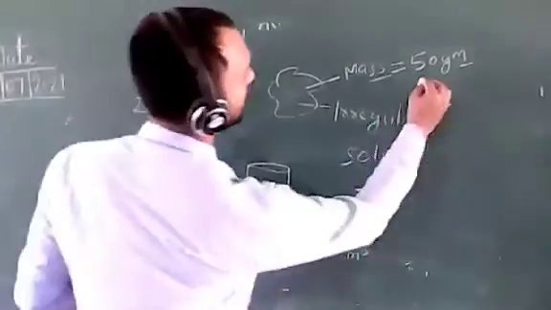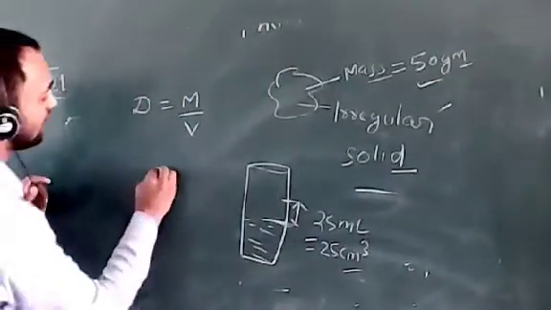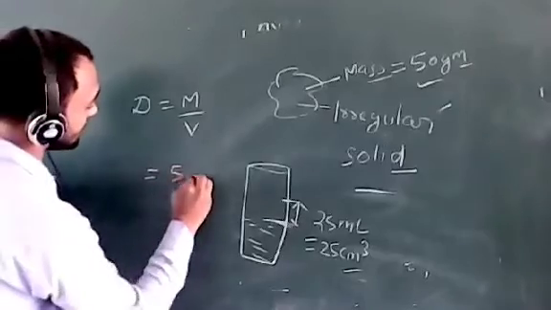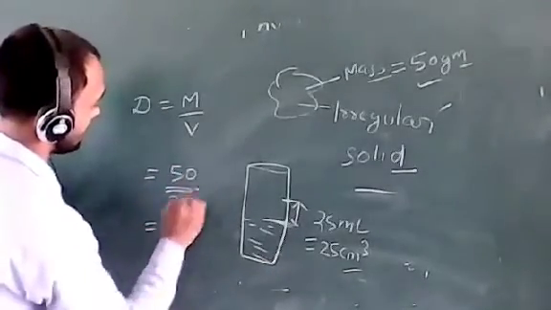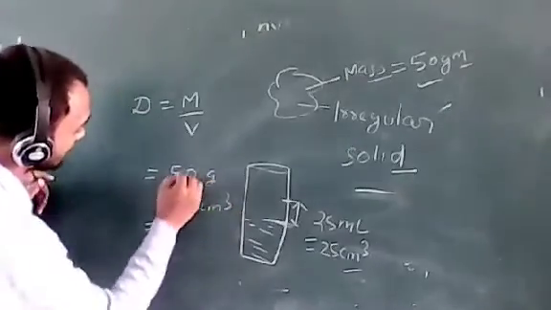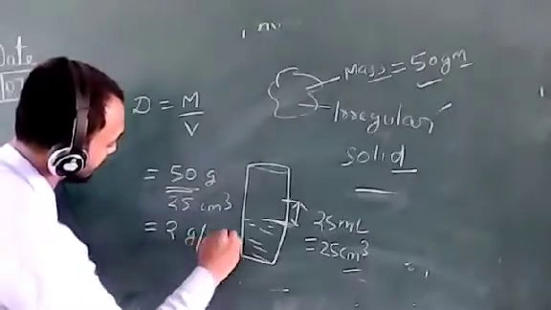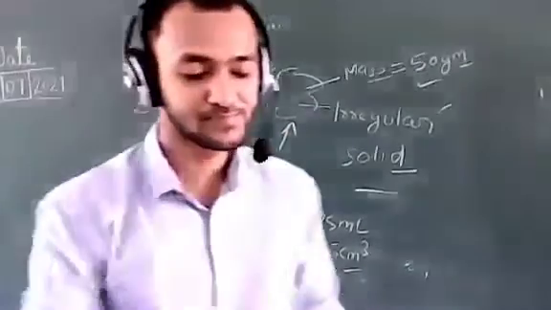So we have its mass and we have its volume. Now put them in the formula of density. Mass is 50 gram, volume is 25 centimeter cube. 25 cancels 50 two times. 2 gram per centimeter cube is the density of this irregular solid. Okay.